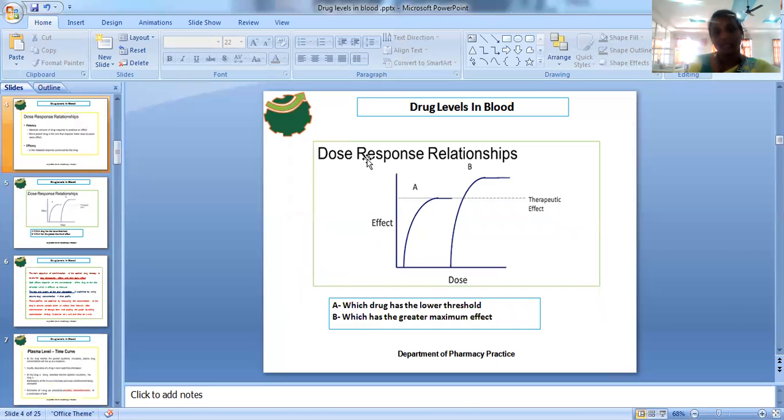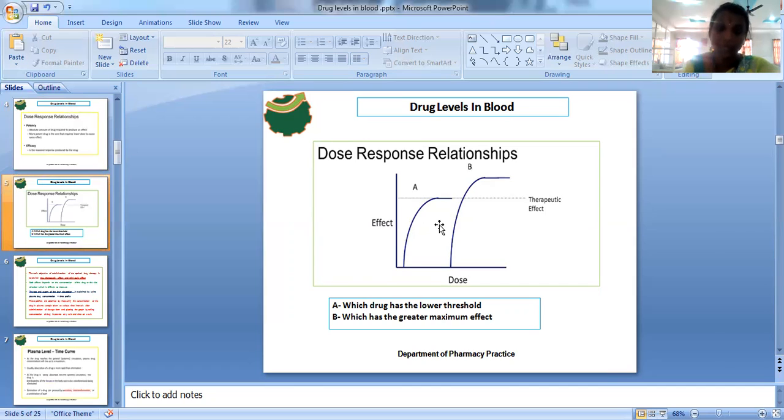And here are the two dose response curves. Previously you plotted the time response curve, where time is taken on the x-axis and clinical effect on the y-axis. Here, since it is the dose response relationship, the y-axis takes the pharmacological effect and the x-axis is plotted with the dose.